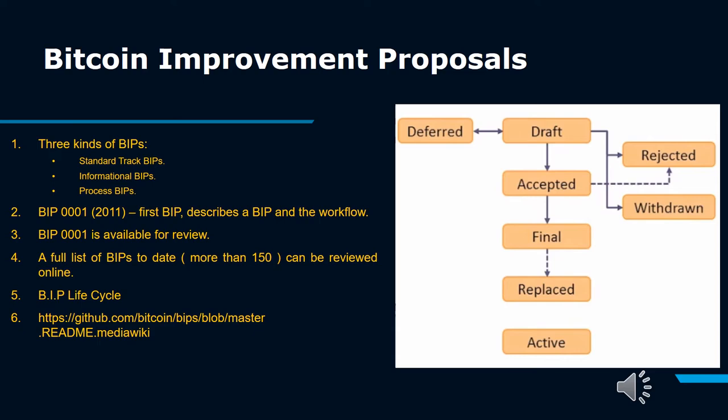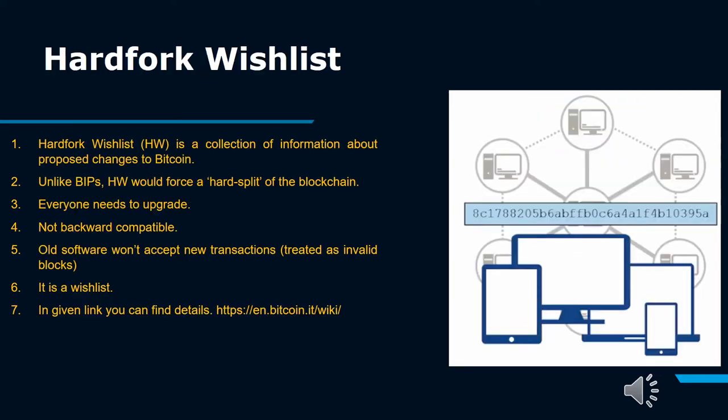https://github.com/bitcoin/bips/blob/master/readme.mediawiki. There are two main types of forks, hard and soft. Hard fork. A hard fork is a change to a protocol that renders older versions invalid. If older versions continue running, they will end up with a different protocol and with different data than the newer version. This can lead to significant confusion and possible error.